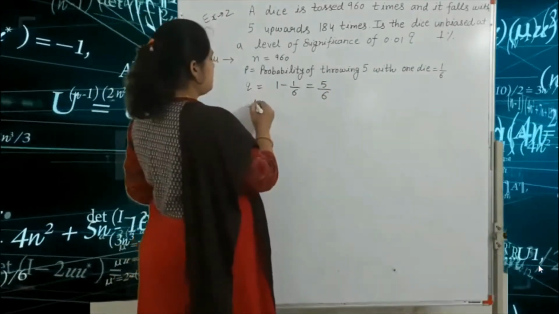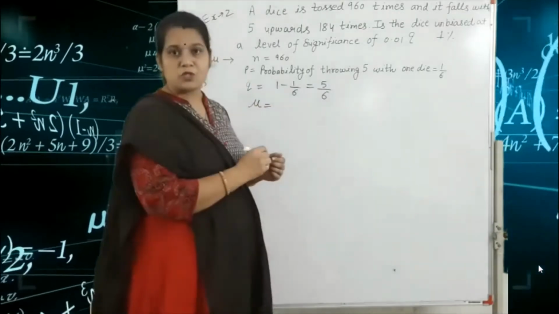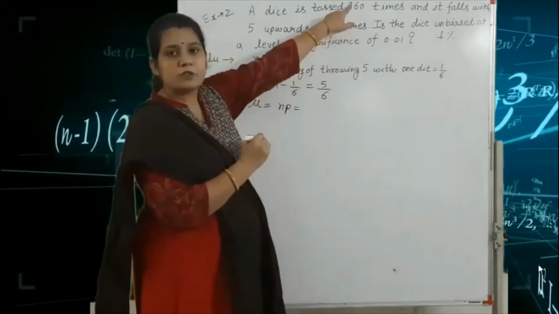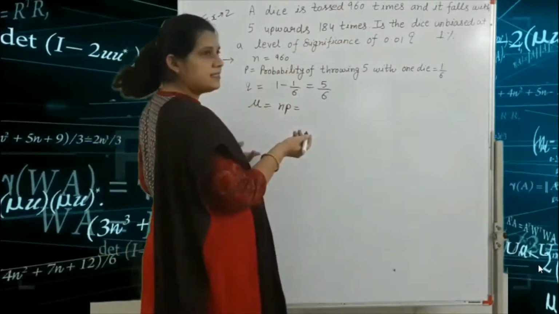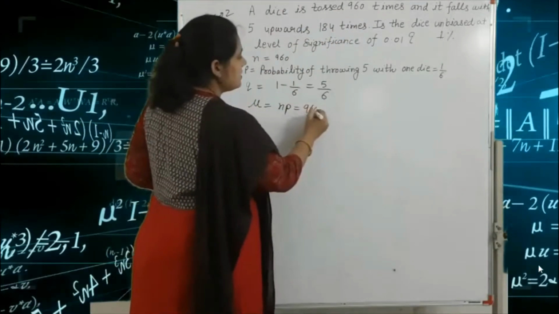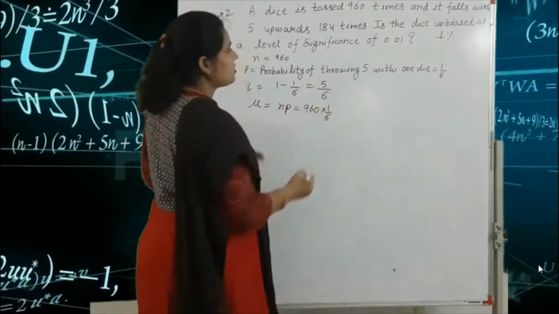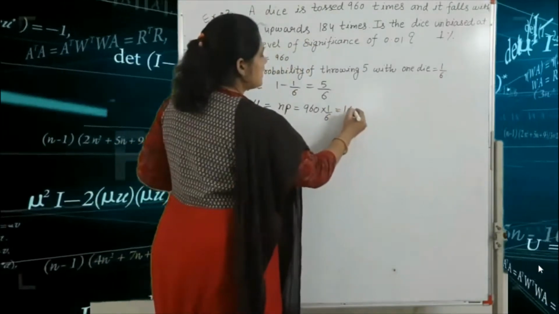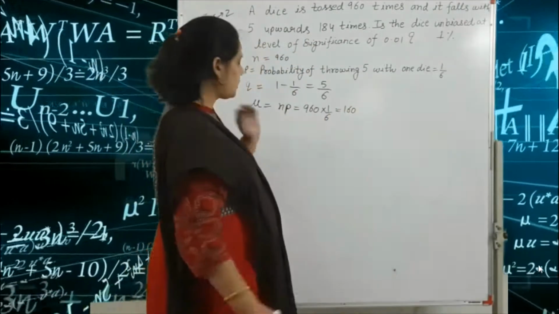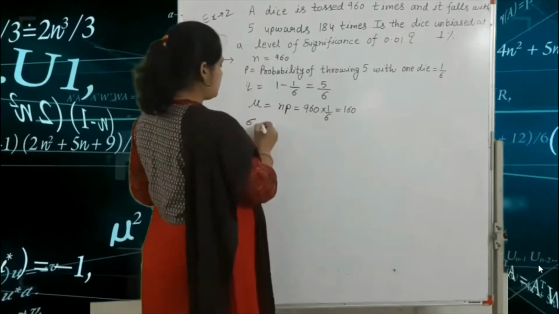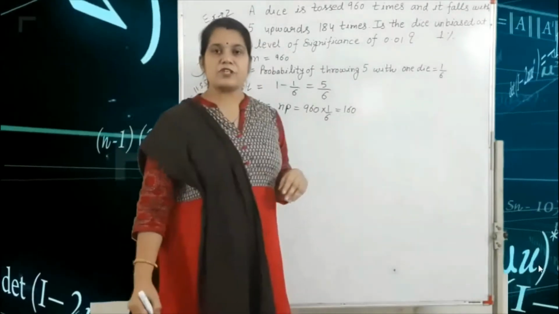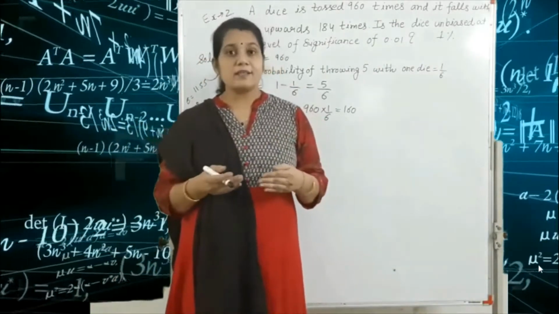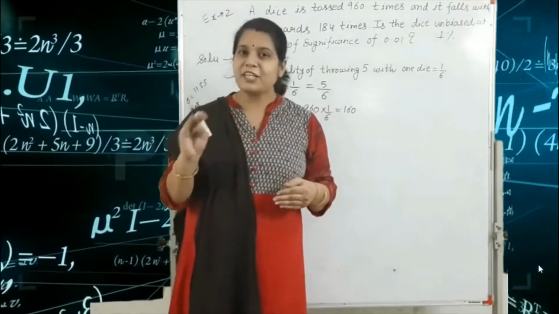Next step we find the mu. So mu is equal to NP, that means n is 960, the number of trials, into 1 by 6, because P is equal to 1 by 6. So here mu is 160. Next we find the sigma. In the binomial distribution, we find the variance. The formula of the variance, sigma square, is equal to NPQ. Got it?